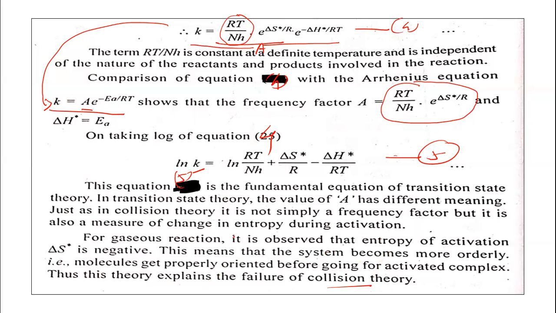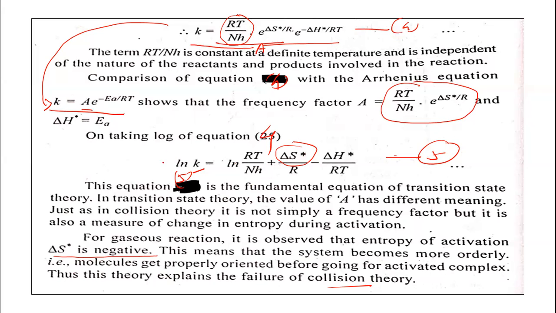But this theory explains the proper orientation of the molecules because for a gaseous reaction, the entropy of activation ΔS* is negative. So this is the fundamental equation of the transition state theory.